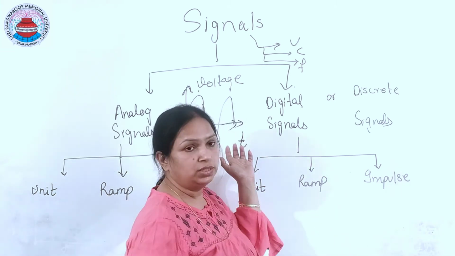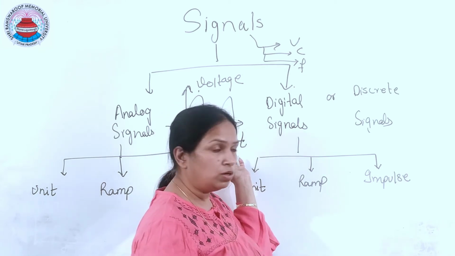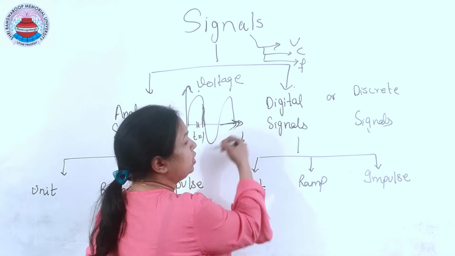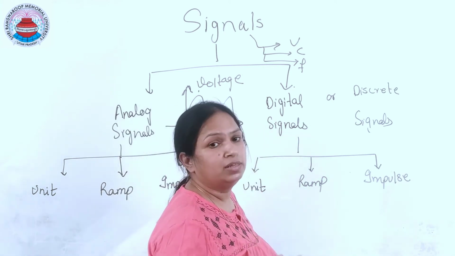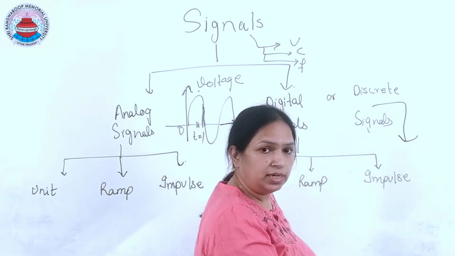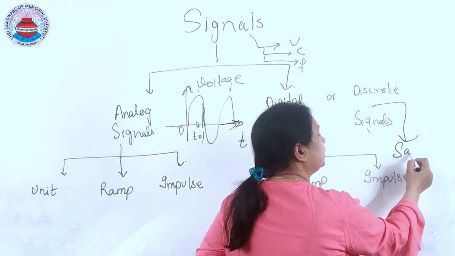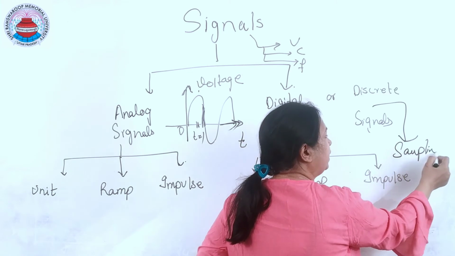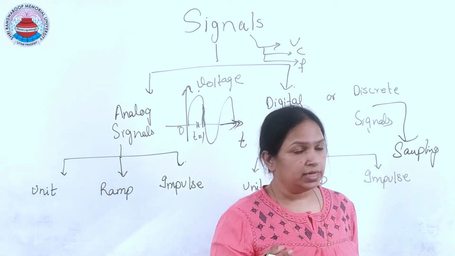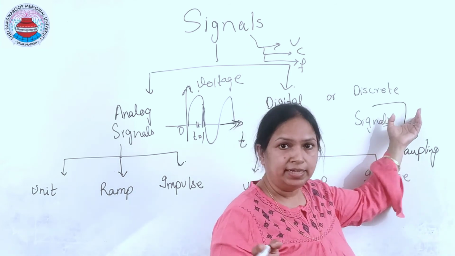I want to convert this continuous time signal into discrete form, so I am going to sample it. I can obtain a discrete time signal by sampling the analog signal.